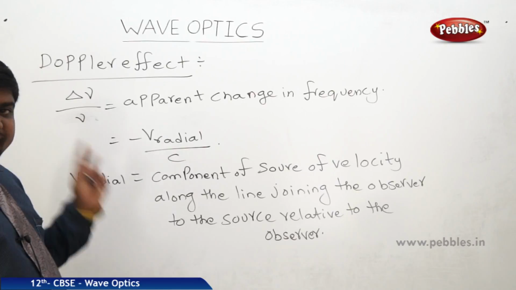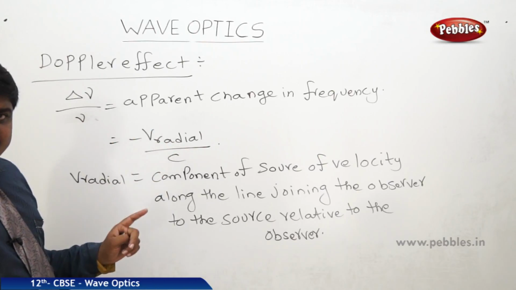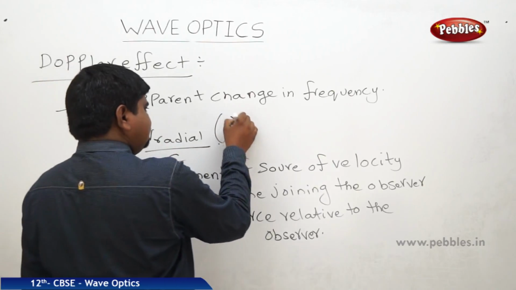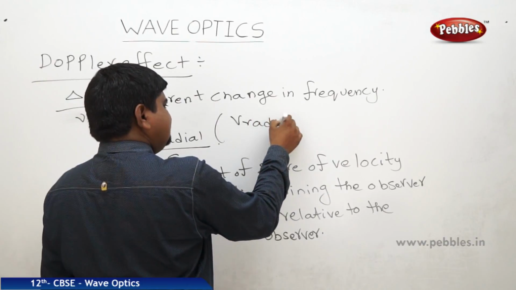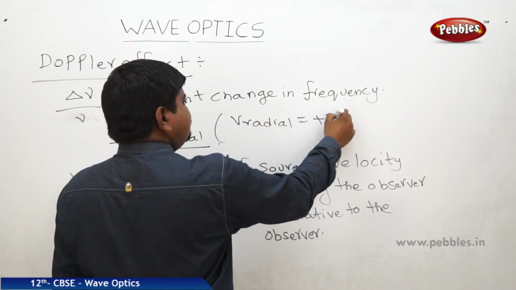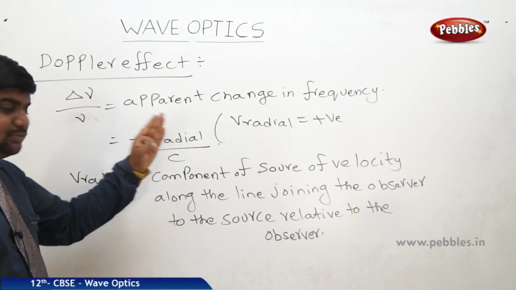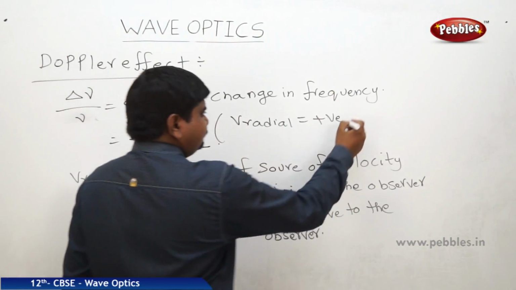In this minus v radial by c, this radial velocity component is positive. v radial is positive when the source is moving away from the observer.